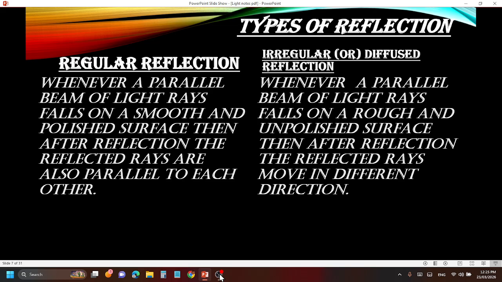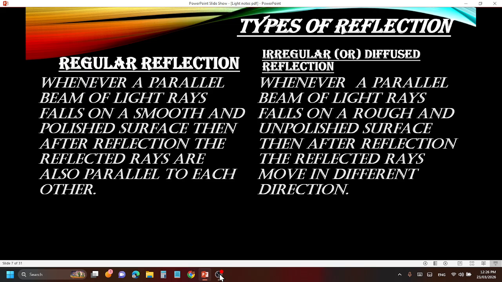Irregular reflection is totally opposite. Irregular is also called diffuse. Don't get confused in the exam if they ask regular and diffuse. Diffuse and irregular are both the same. The definition says that whenever a parallel beam of light rays falls on a rough and unpolished surface, then after reflection the reflected rays move in different directions. Did not understand? I will explain. Simple.